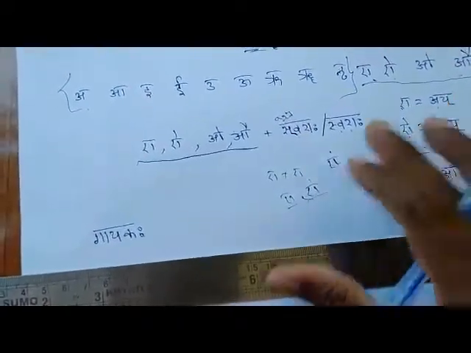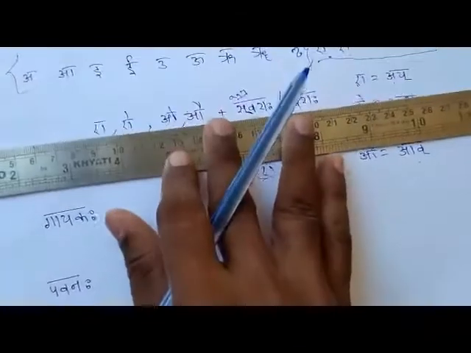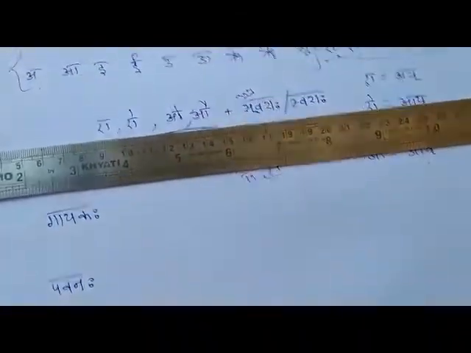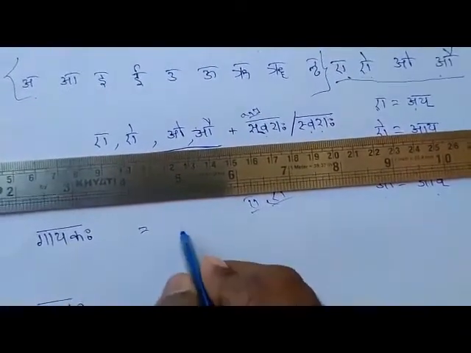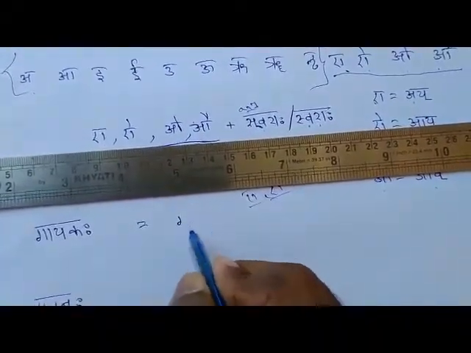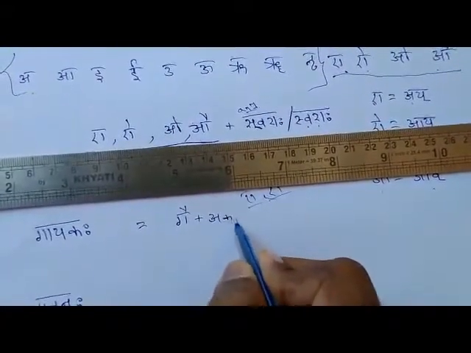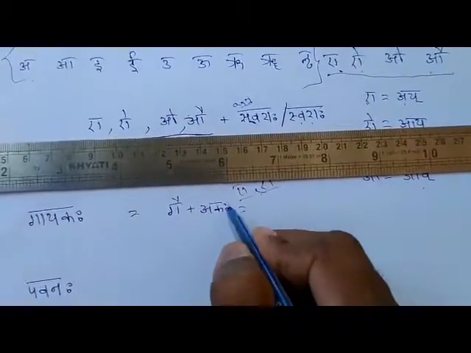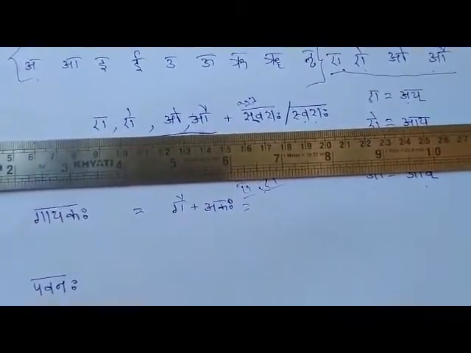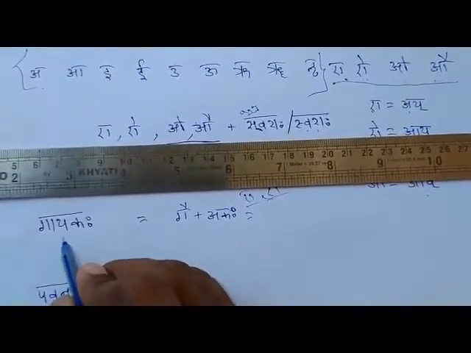Okay, let's have a look at the examples. First example, Gayakaha. Gai plus Akaha. If you make Sandhi, Gai plus Akaha, it will become Gayakaha.